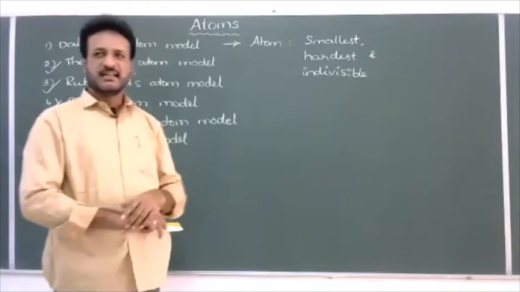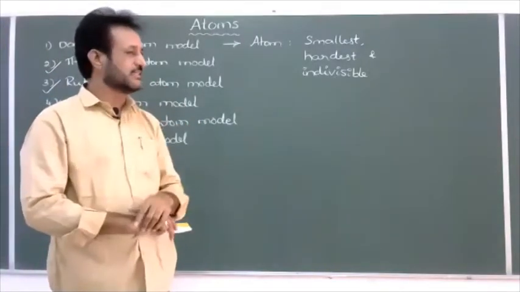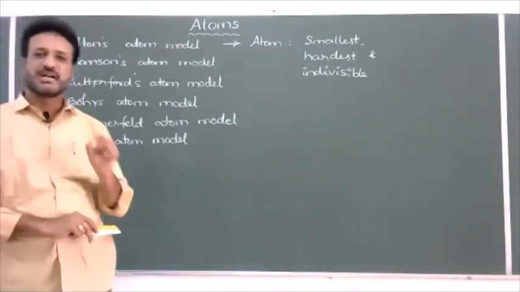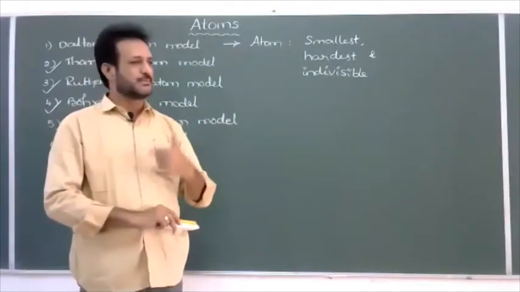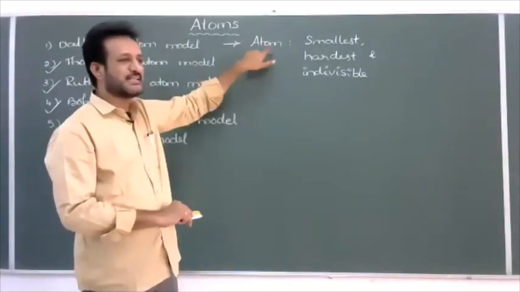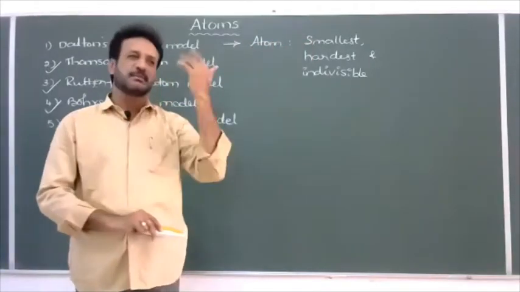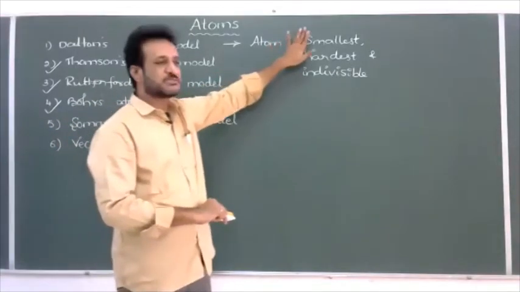So automatically, less than the size of the atom, there are some other particles like electrons. Later Rutherford discovered the proton, and James Chadwick discovered the neutron. After the discovery of all these particles, we came to know that less than the size of the atom there are a number of particles: electron, proton, neutron. So atom is not the smallest particle.